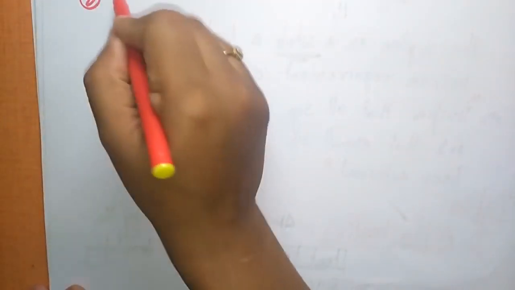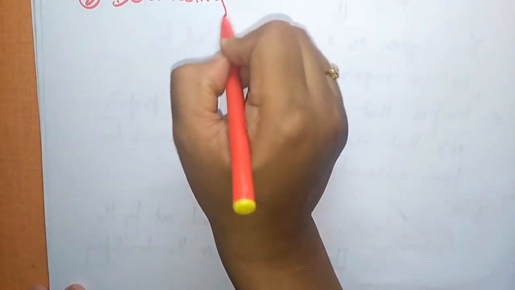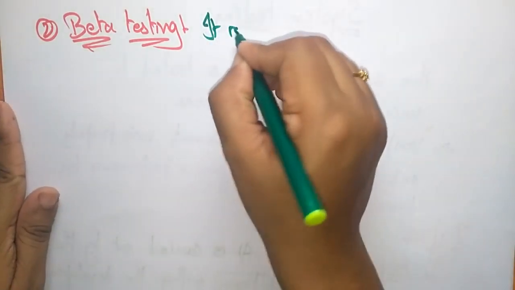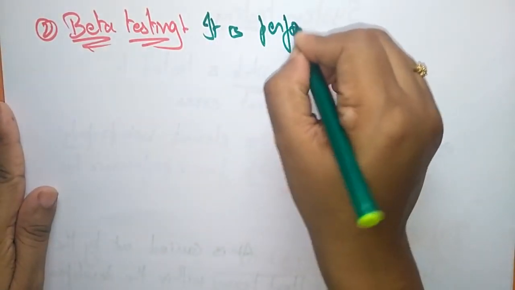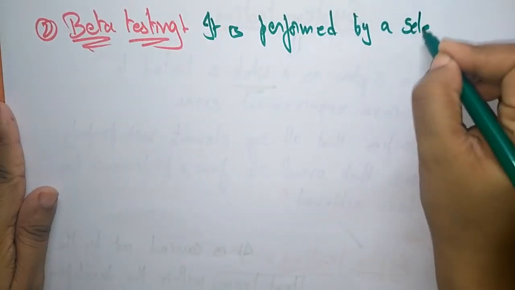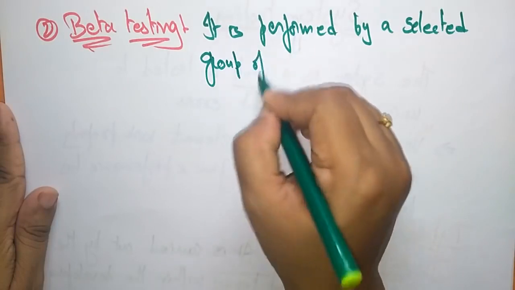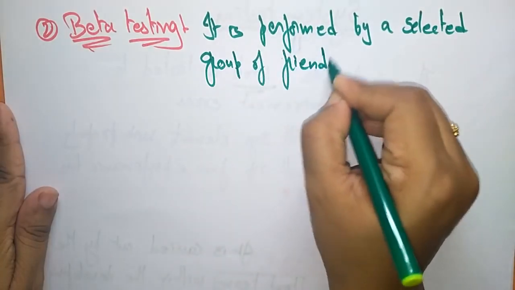Now coming to the next type of testing, that is beta testing. The whole system has to be tested. Beta testing is performed by a selected group of friendly customers.